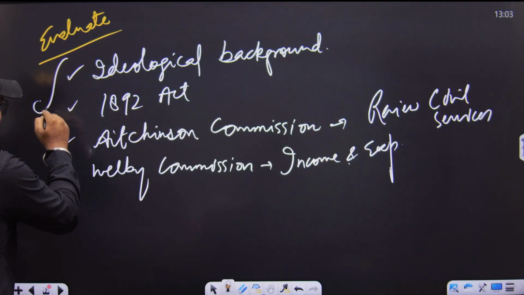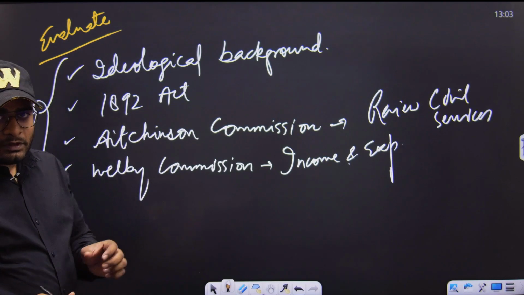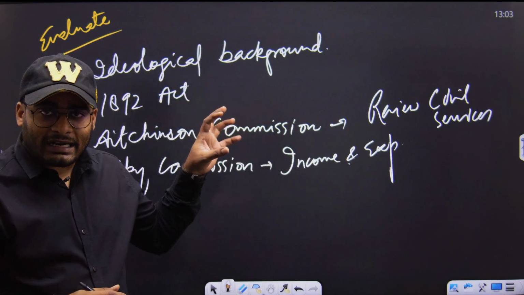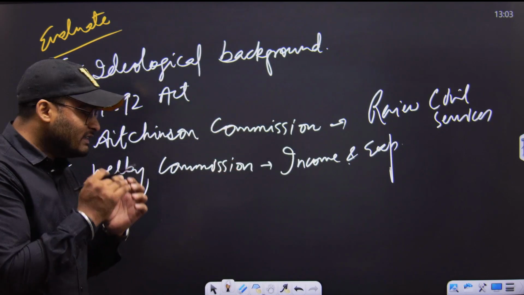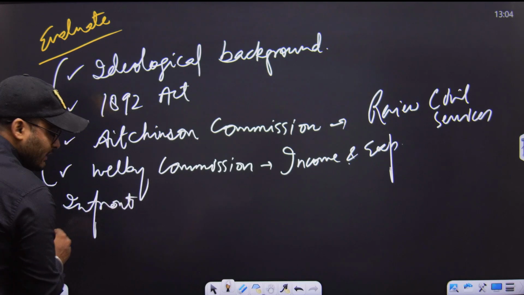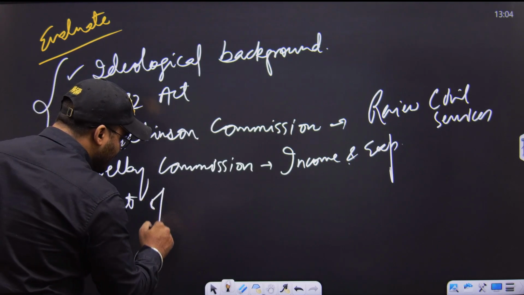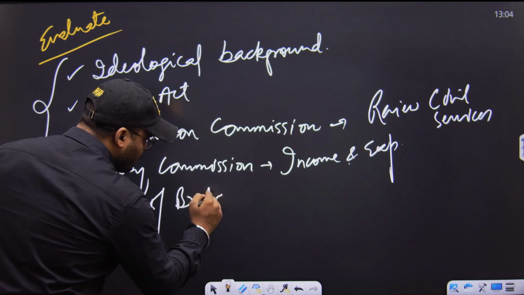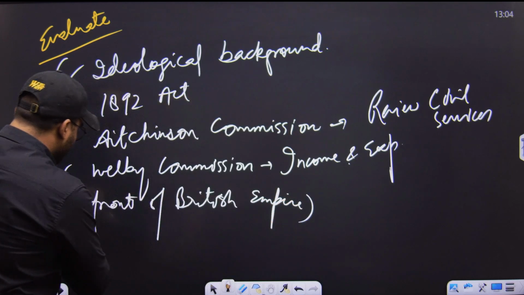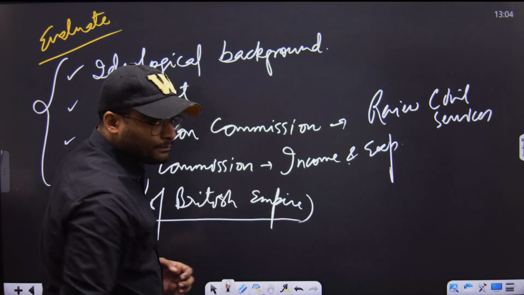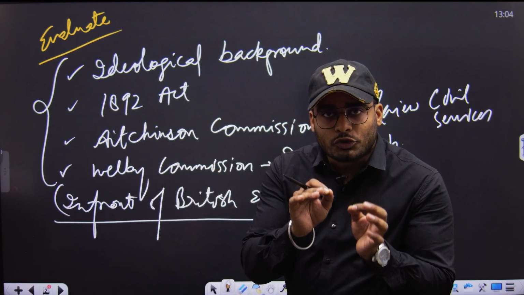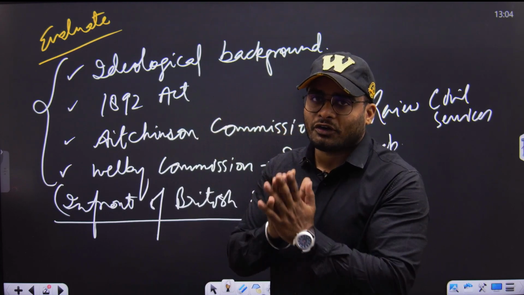Now, we cannot say that the moderate leadership was a failure, that it could not get anything out of their attempts. They were infants in front of the mighty British Empire. Please understand this fact. So they could not directly have a conflict with the British. That's why they were trying to constitutionally agitate in front of the British.